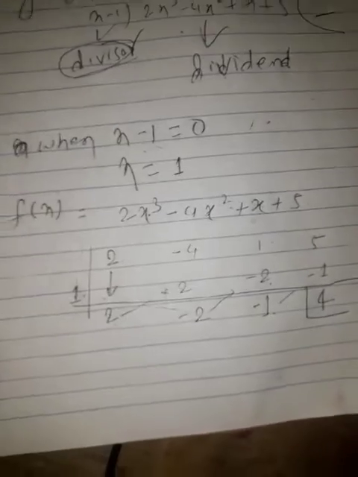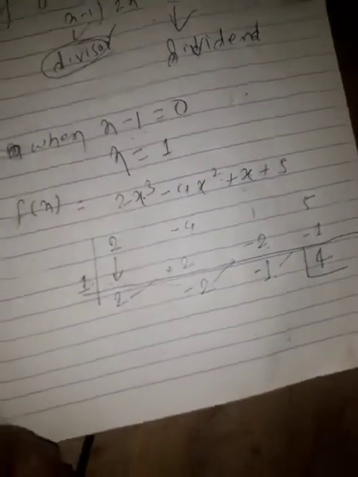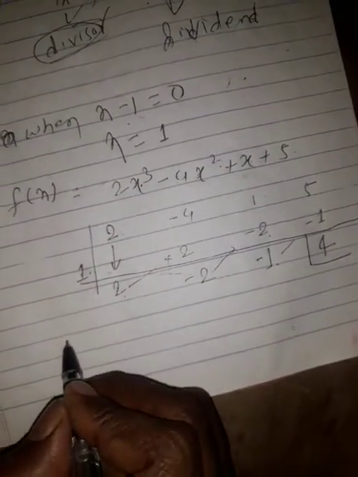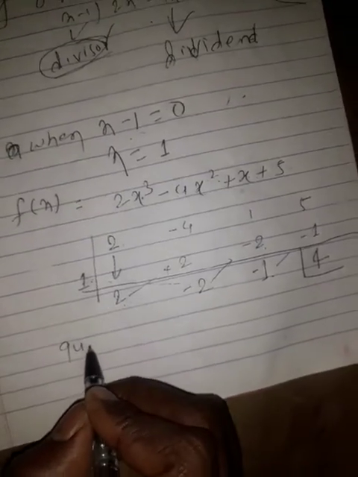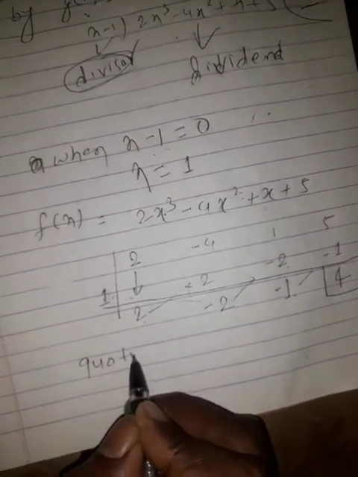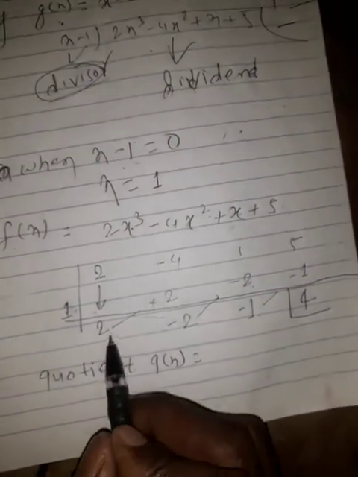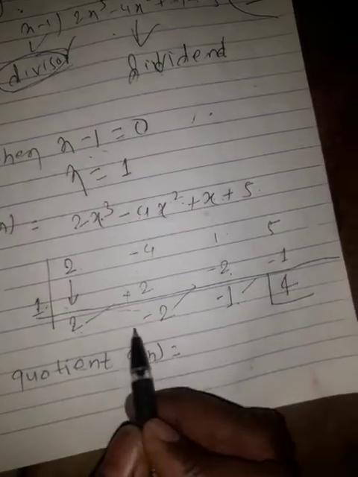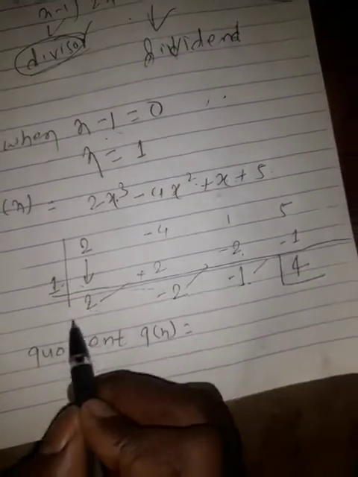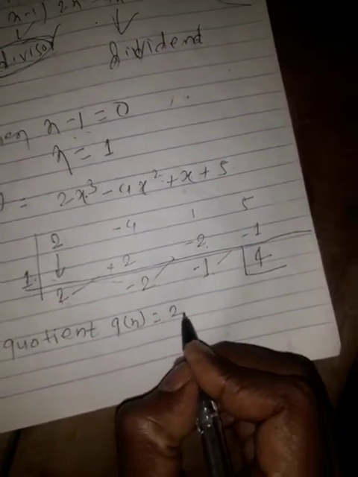Now if you see here, the quotient q(x) is equal to 2, minus 2, and minus 1, with the coefficient 2 first.